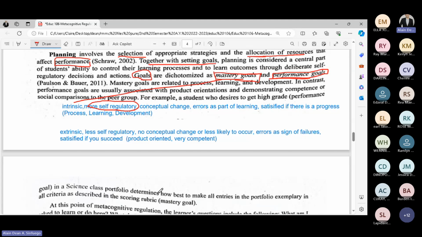You take into consideration the criteria only. You're not looking at what your classmate did. If it is a mastery goal, let us say the criteria of the portfolio are artistry or creativeness, organization, construction, that is what you really follow. You base your task or your performance, or the result, on the criteria alone, not on the others.